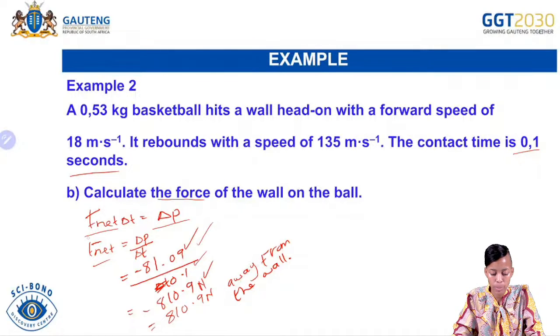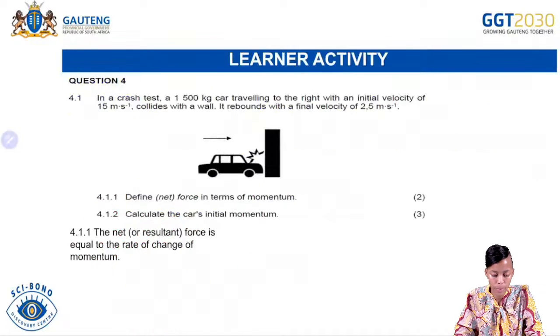And because a force is a vector, which means it's a physical quantity which has magnitude and direction. So here's our magnitude, the size, here's our SI unit, and this is the direction. Okay.